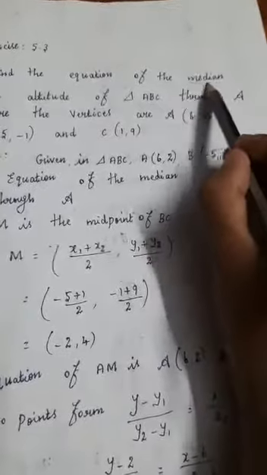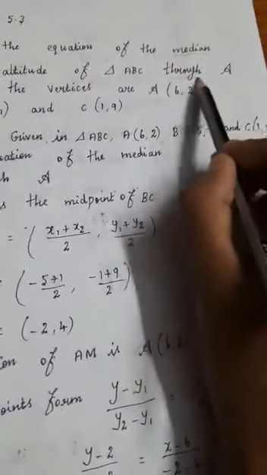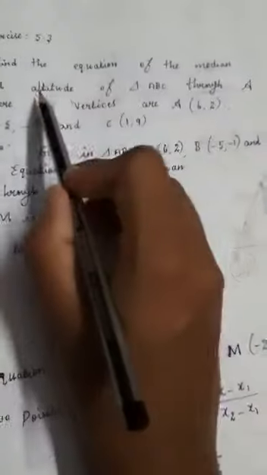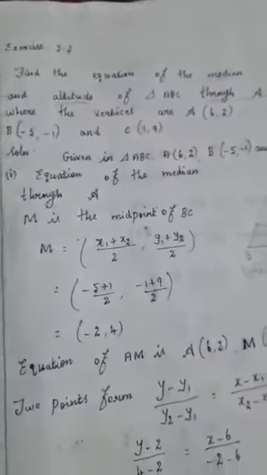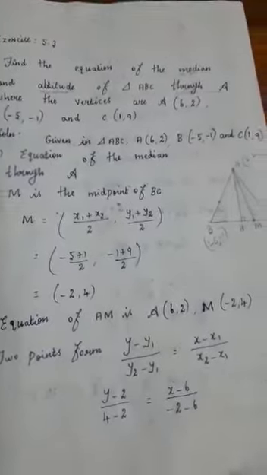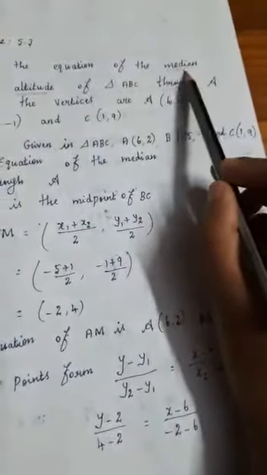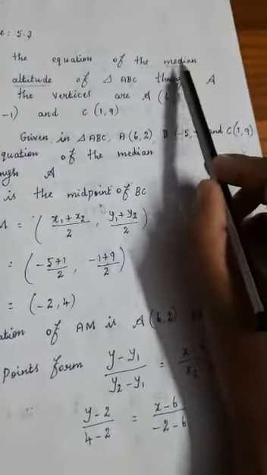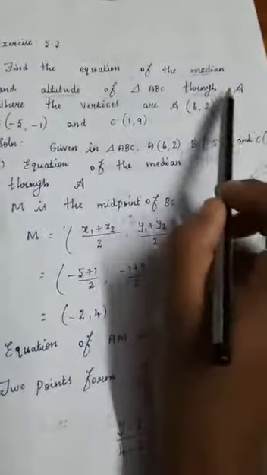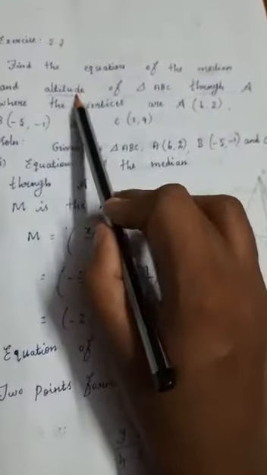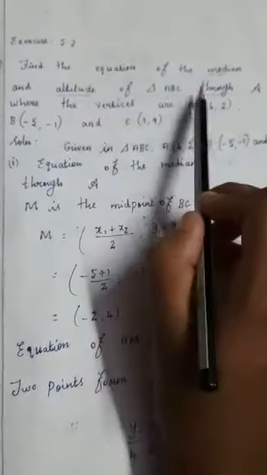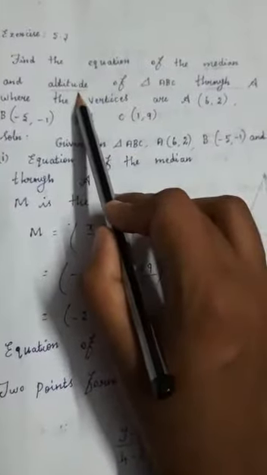The first one, the median. Through the point A, the median equation, what is it? Then through the point A, the altitude equation, what is it? So these two equations you are going to find out. Median means, you know, that is the midpoint. So through the point A, how to draw the midpoint, that equation you need to find out. The next one, through the point A, the altitude means, you know, that is the height. So that equation also you need to find out.